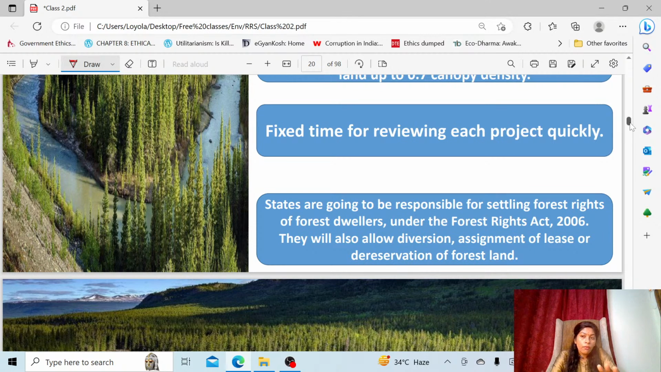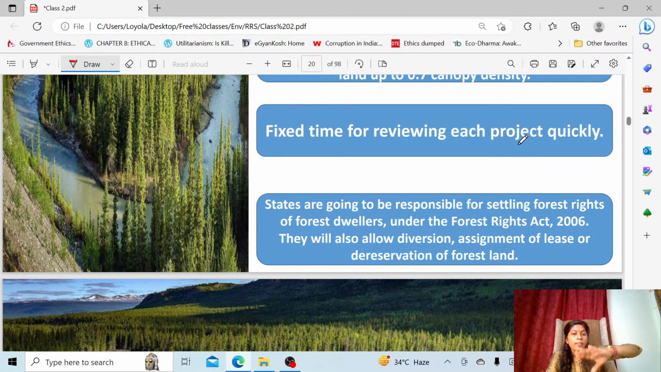Then see, the statement has come in the conservation rules. They gave the statement like this: states are going to be responsible for settling the forest rights of forest dwellers under the State Act. Yes, even now they are doing it. Only Gram Sabha, this may be a focus area when UPSC is setting a question. Gram Sabha is not settling the forest right. Gram Sabha is initiating the forest rights to be settled by the Ministry of Tribal Affairs. Who is doing that? The Ministry of Tribal Affairs is doing that from the central government.